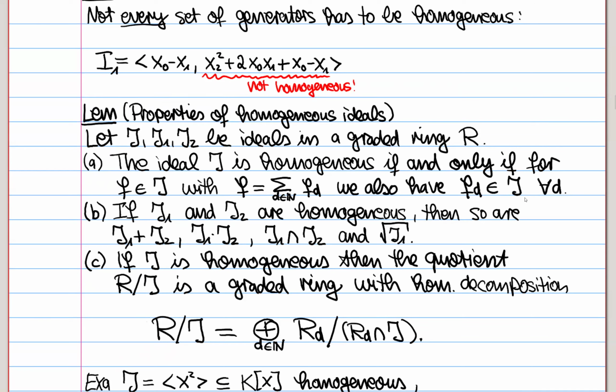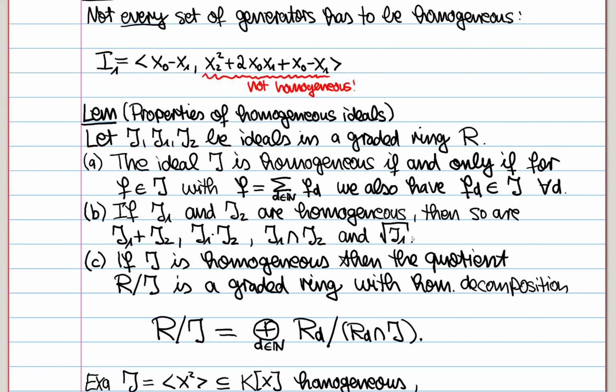So f in J implies f_d in J for all d. The second is that all the standard constructions that we have with ideals send homogeneous ideals to homogeneous ideals. So if you have the sum or the product or the intersection of two of them, then they will still be homogeneous. And if you take the radical of a homogeneous ideal, it's also homogeneous.